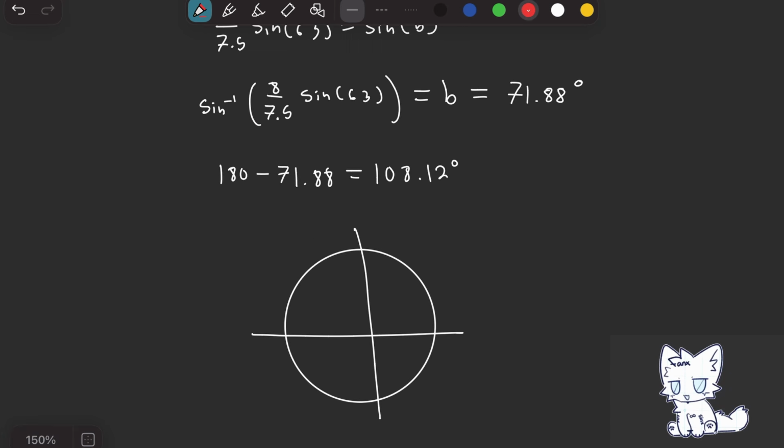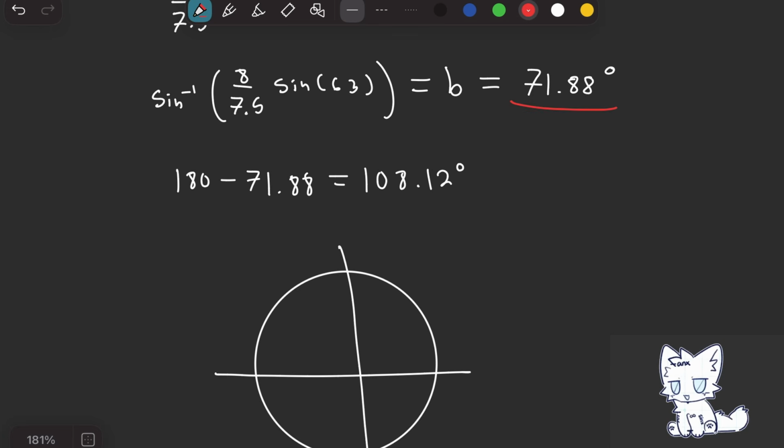It's a pretty badly drawn circle, but let's estimate these degrees using the unit circle. An angle of 71.88 is around here, and then let's create the other angle. It'll be around here. So the angle from the bottom to the second quadrant would be 108.12.